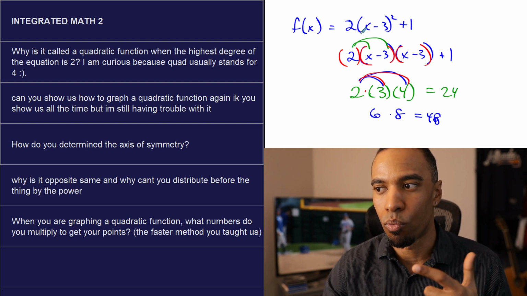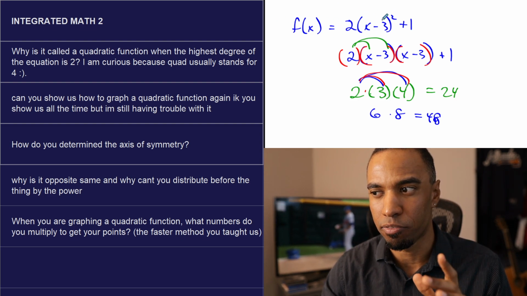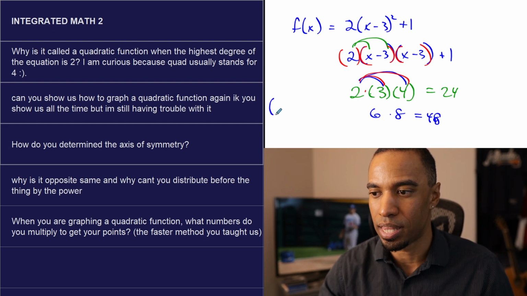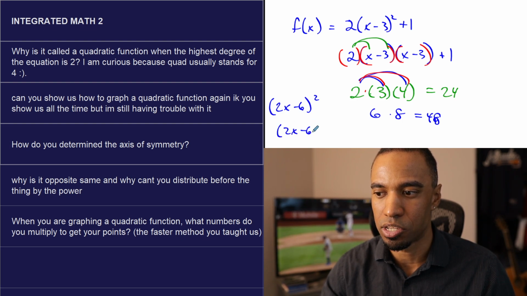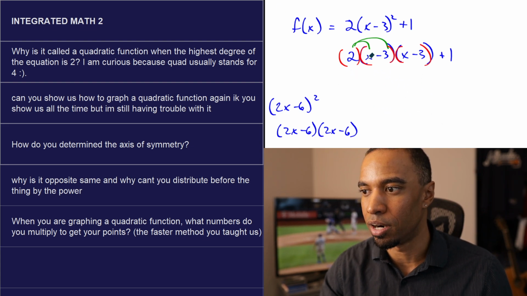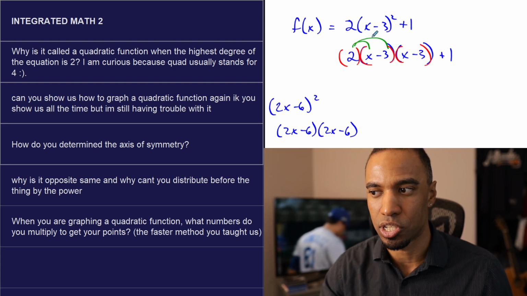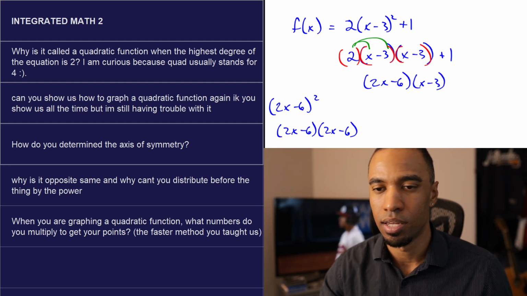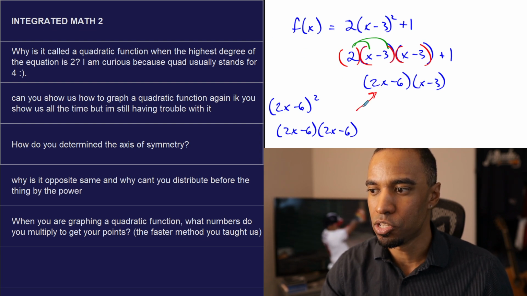So to go back to why we don't distribute first before you square it: now you're under the impression that you distribute the 2 into the x minus 3 to make 2x minus 6, and when you square it, that means 2x minus 6 times 2x minus 6. This shouldn't be our result of multiplying this through distribution right here. If I decided to distribute this first, that would be 2x minus 6 times x minus 3. See, these are not the same.